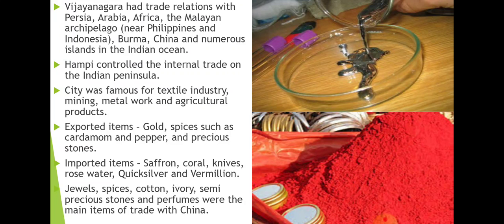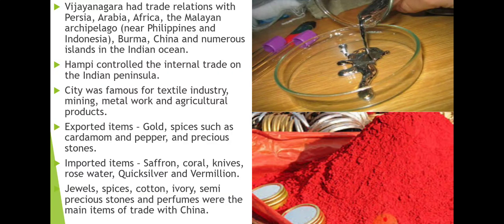So this gives a good impression that during that time also, water conservation and water accessibility were much advanced during the medieval period.